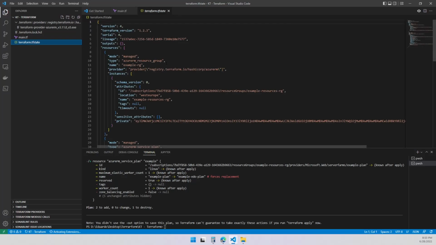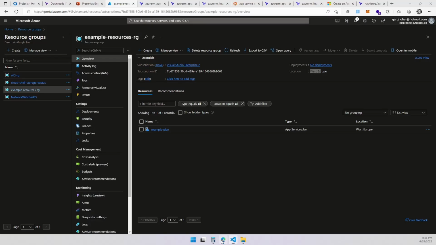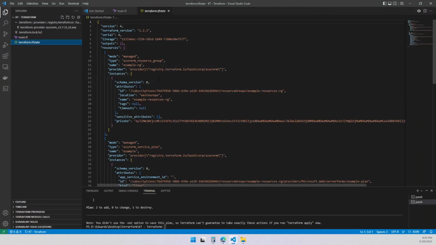Let me first show you what the state file is and explain it a little bit. Since we already created some resources, we already have a resource group and an app service plan. The state file is just a snapshot of what is created and managed by Terraform so far. It's hard to read and understand, but it pretty much says, I've got a list of resources over here, and this one is managed by Terraform.